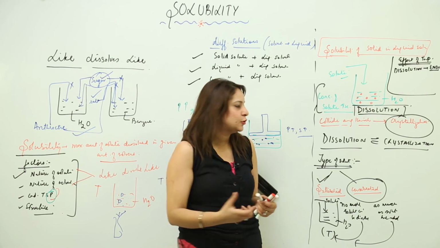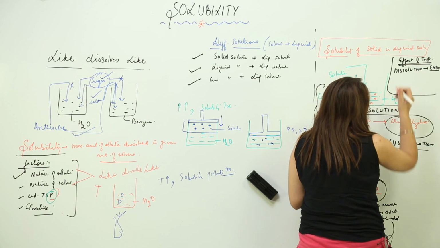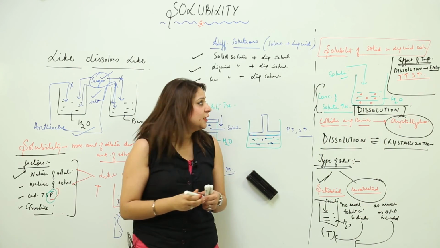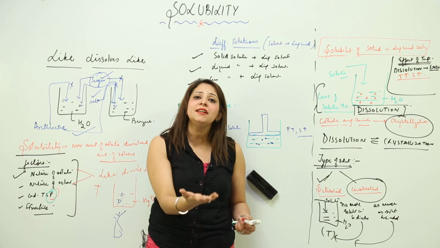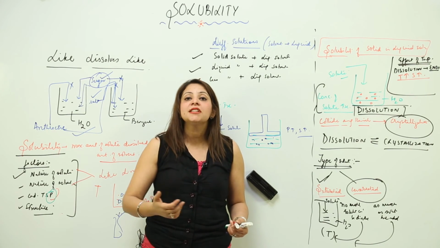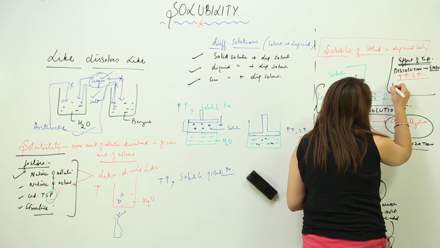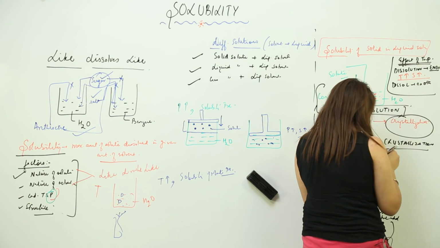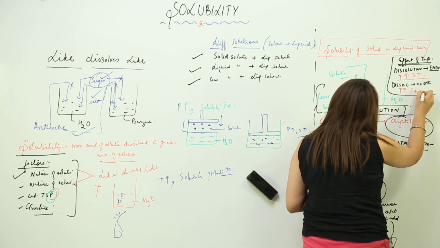So when we increase the temperature, obviously solubility is going to increase, because when the dissolution needs energy and you supply that energy, the amount of solute getting dissolved in solvent is going to increase. But if the dissolution process is exothermic, that means it releases energy, then if you increase the temperature, solubility will decrease.